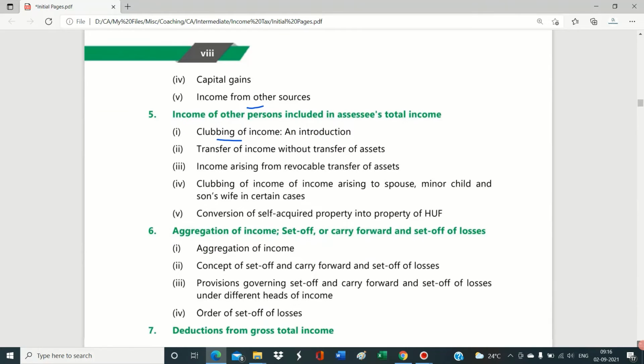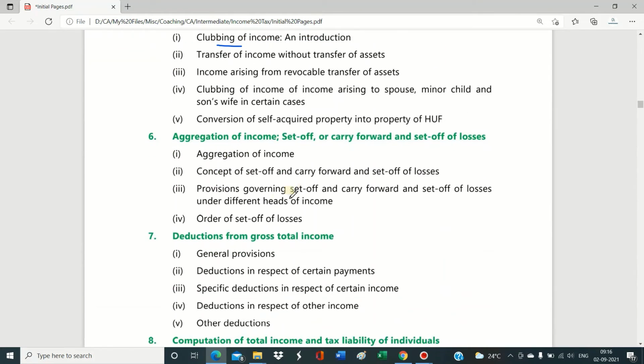And the sixth chapter is for aggregation of income, set off or carry forward of losses. We will learn about the instances where we can set off or carry forward the losses under different heads and the manner of set off under the Income Tax Act.